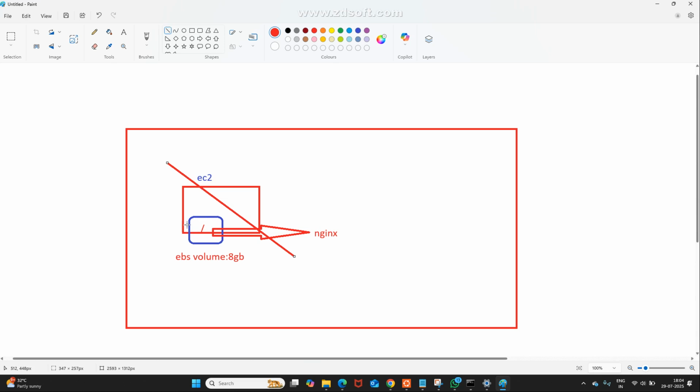For that, what are we going to do? We are creating an additional volume, and we attach this volume to our EC2 instance. Technically, this is the root volume and this is additional. Generally, we call this also an EBS volume, Elastic Block Storage.